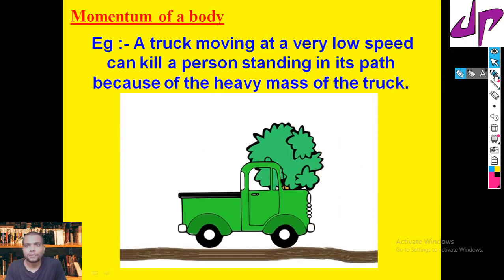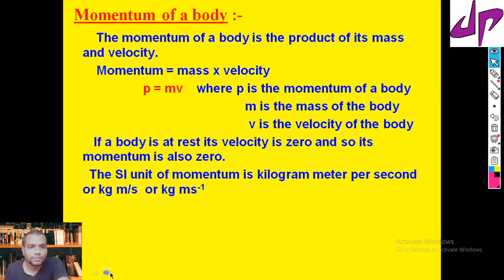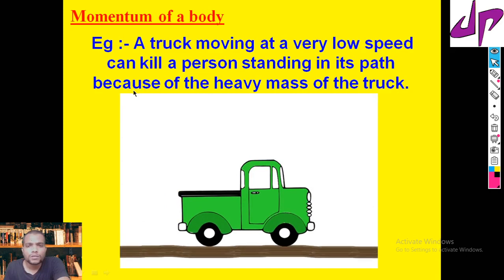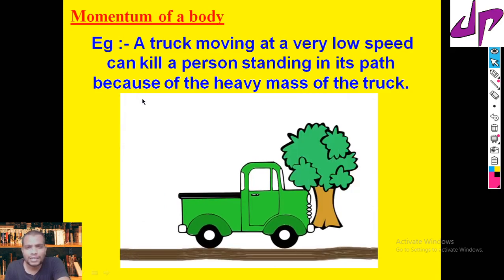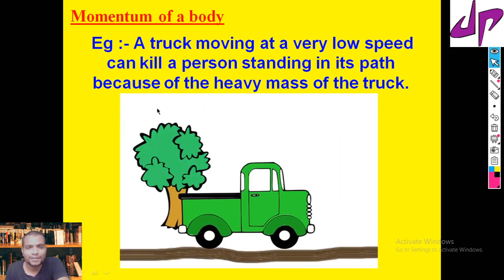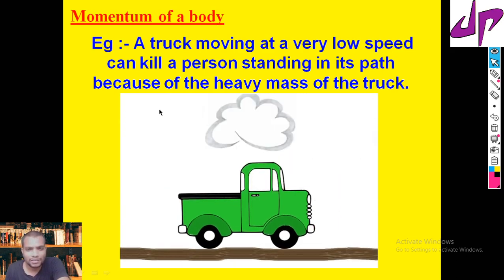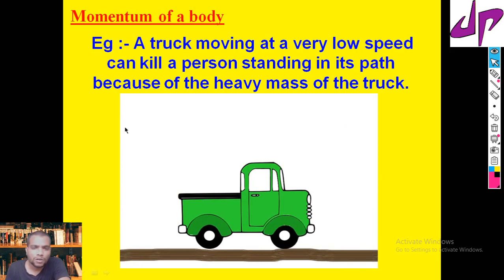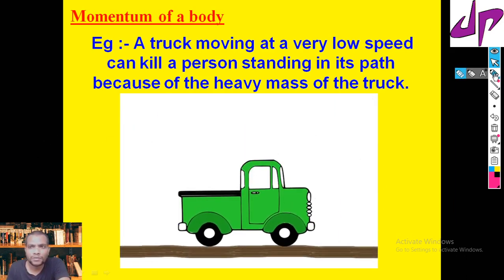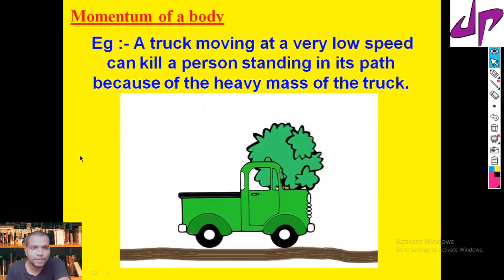Let us take an example here. Suppose there is a truck which is moving. We often hear that accidents cause severe death. What could be the reason? Because this truck is moving, and moving objects have momentum.